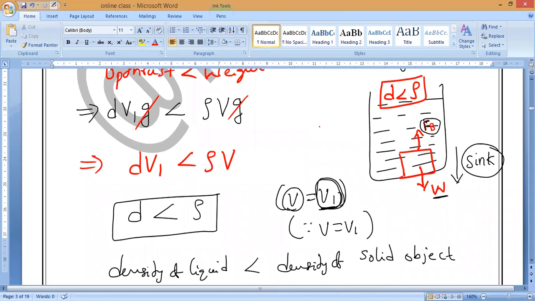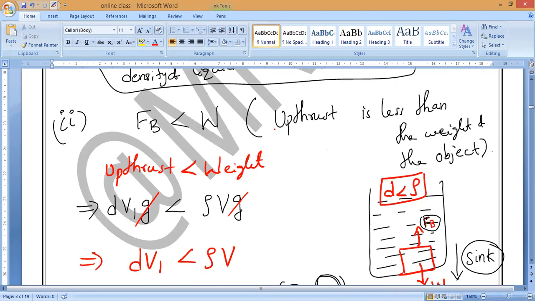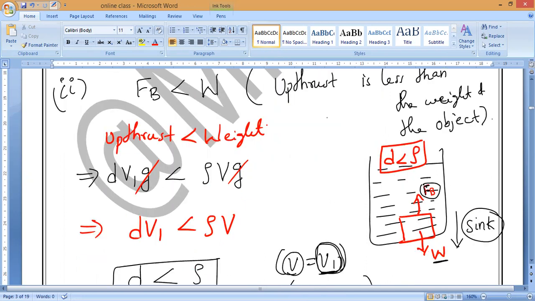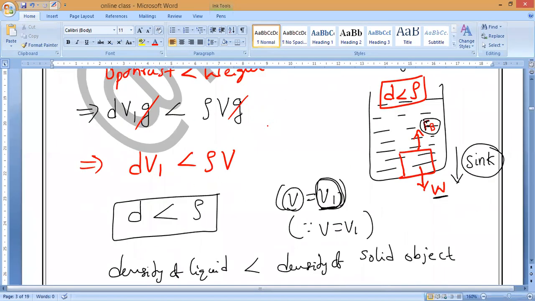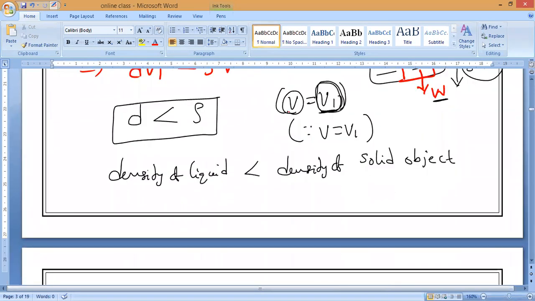So next, let us see what is happening. So after this is the second case. When maximum buoyancy force is acting, but still it is unable to balance the weight of the object, then what is happening, guys? The weight of the object will dominate the buoyancy force and it will sink the object. That is case number 2. So all of you have to write this. Mahalakshmi, do you understand?